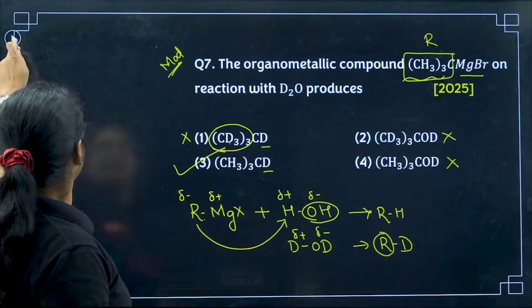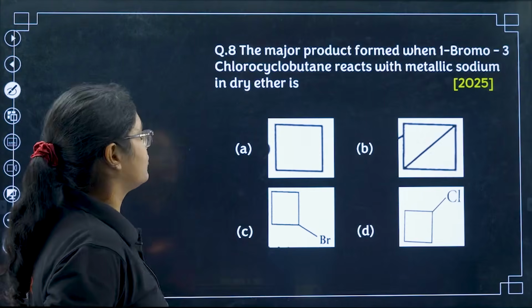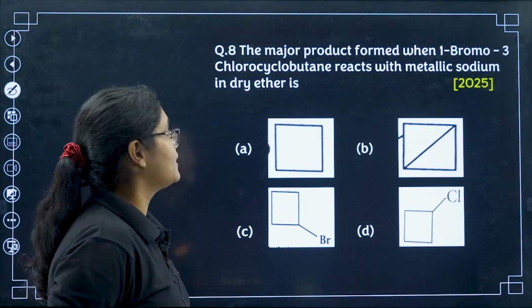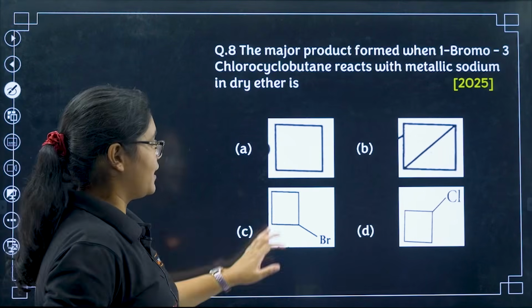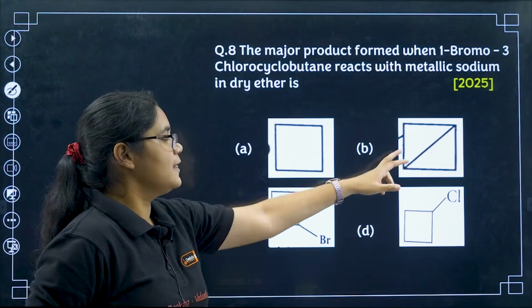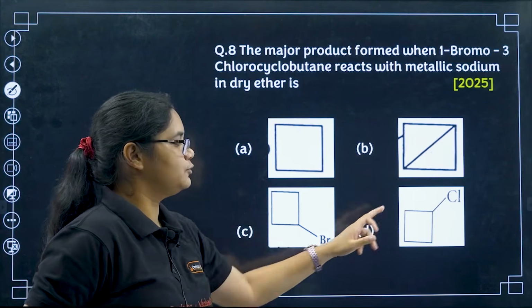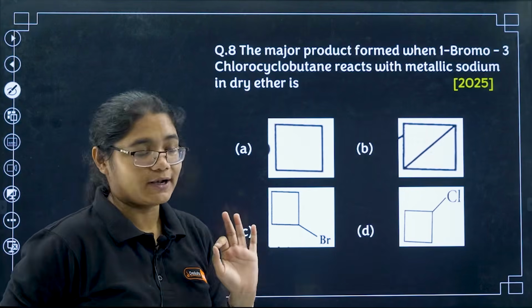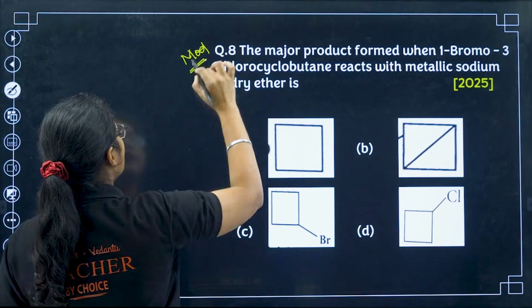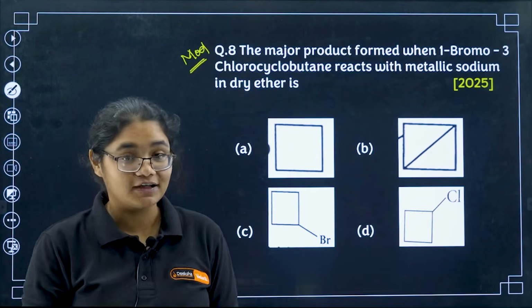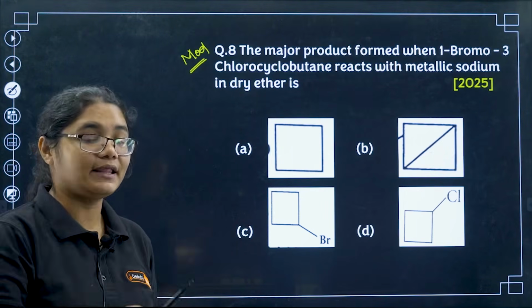Moving to the 8th question, the major product formed when 1-bromo-3-chloro-cyclobutane reacts with metallic sodium in dry ether. 2025 question again. You have 4 options here: a cyclobutane, then a cyclobutane with a connecting line, then 1-bromo-cyclobutane and 1-chloro-cyclobutane. This question also I will mark as moderate. Now you have to pause the video, try the question and put down your answers in the comment section and then go for the answer.